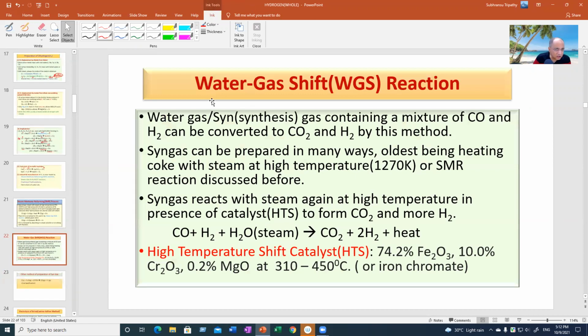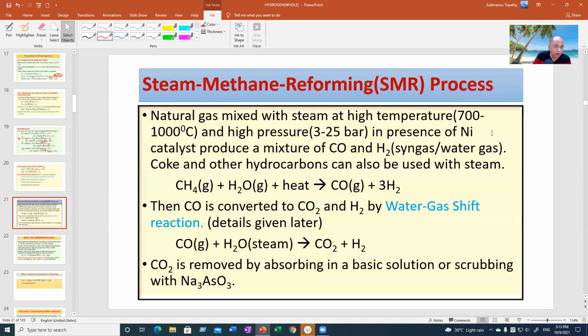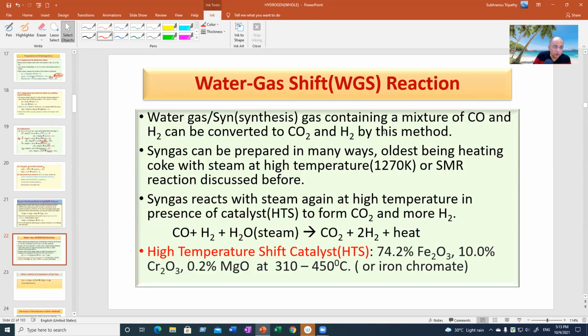Now let's discuss in detail what the water gas shift reaction is. You can use it independently if you get carbon monoxide and hydrogen syngas from another source, not through the SMR process. You can also convert it to carbon dioxide by mixing with steam using this high temperature shift catalyst, HTS catalyst, that consists of a mixture of ferric oxide, chromic oxide, magnesium oxide.